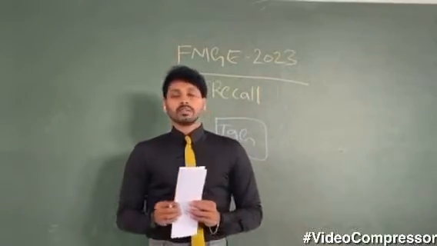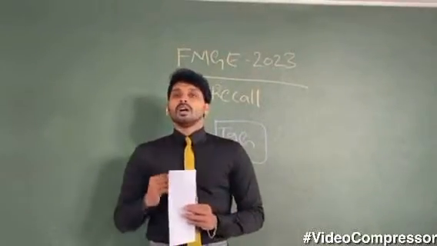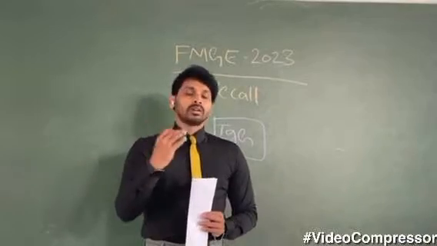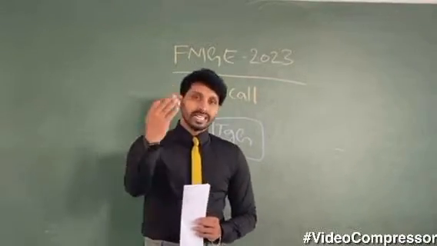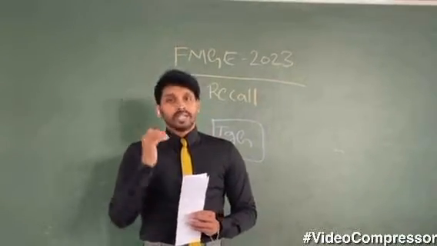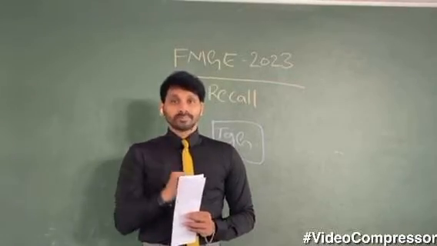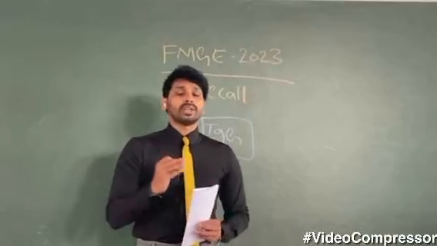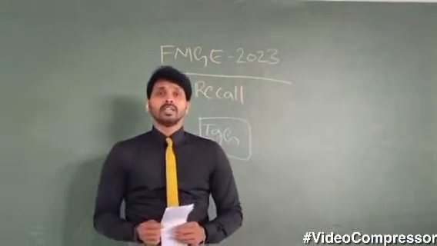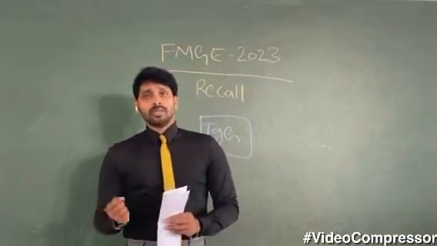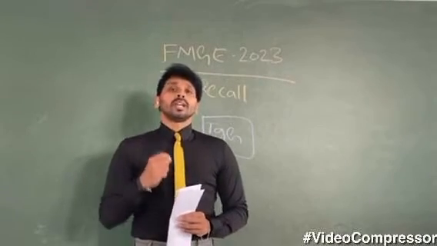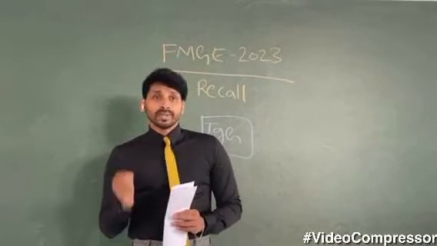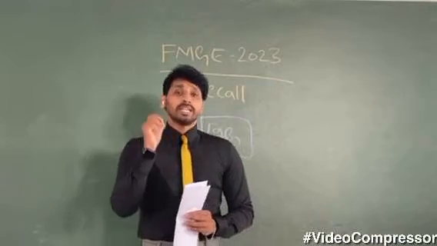In competitive inhibition, Km will increase and Vmax will be unchanged. In uncompetitive, the Km value decreases and Vmax is also decreased. And in non-competitive, the Km value will be unaffected and Vmax will be decreased.